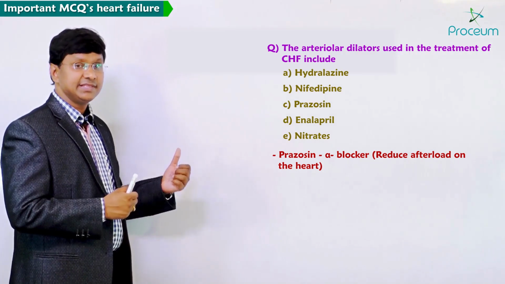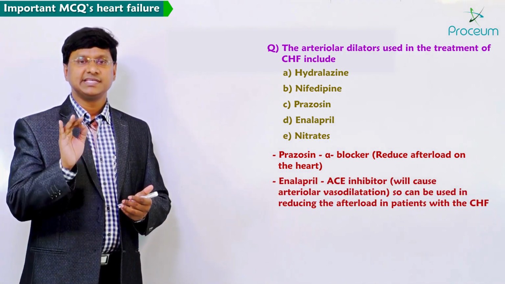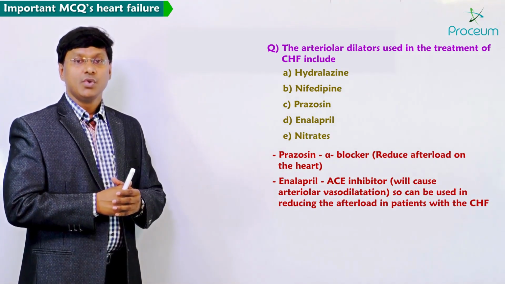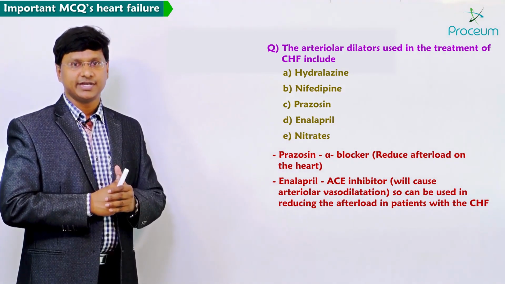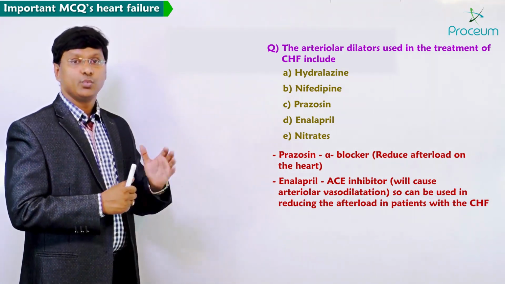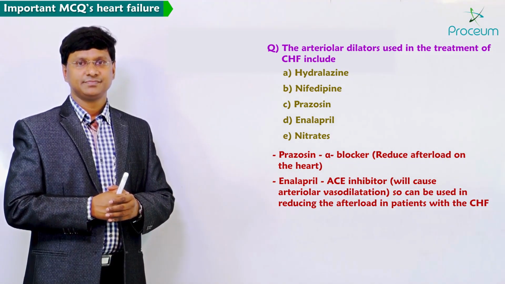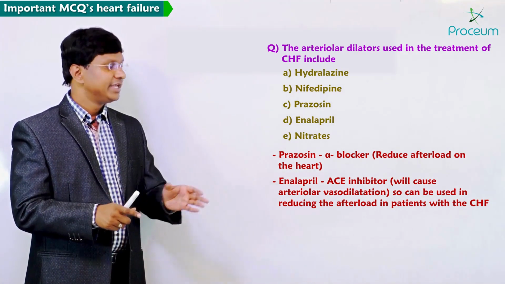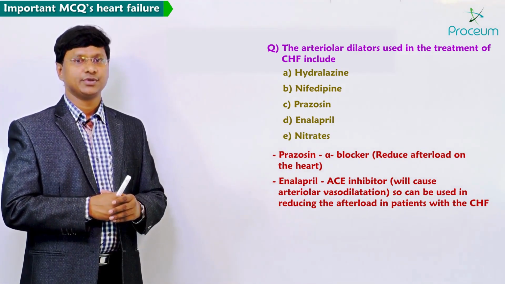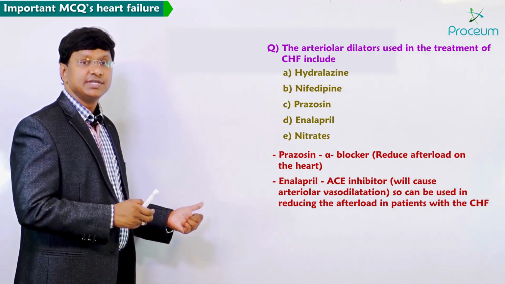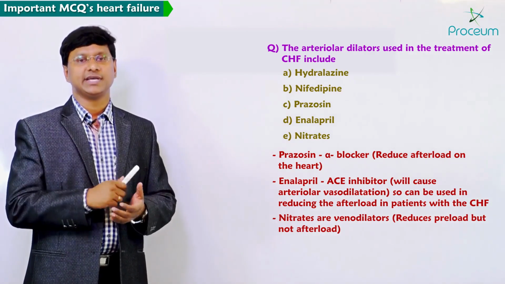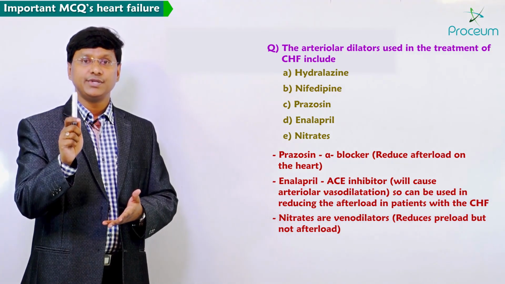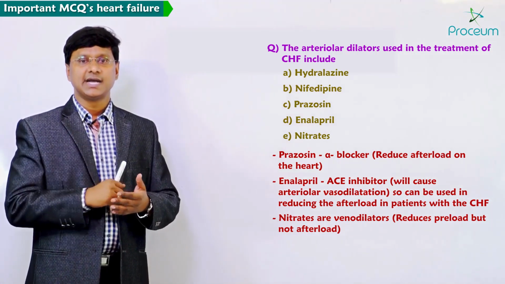And take option D, that is enalapril. Enalapril is an ACE inhibitor. Remember, these ACE inhibitors will cause arteriolar vasodilation. When ACE inhibitors cause arteriolar vasodilatation, they can be used in reducing the afterload in patients with congestive heart failure. But if you take the last option, that is nitrates, remember nitrates are venodilators. Any drug which is causing venodilatation will reduce the preload but not the afterload.